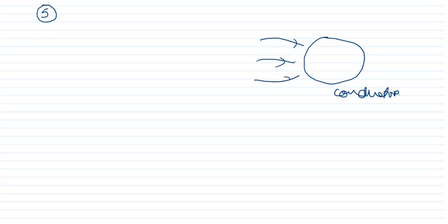Next one is fifth property. Fifth property is that, now this one I will draw the diagram again. This is a conductor. Now it is placed in electric field. Same diagram. Now at the surface, what is the electric field strength? Now we are going to find this just outside the surface, because we know that inside this metal electric field is 0, but just outside it, what will be the electric field?